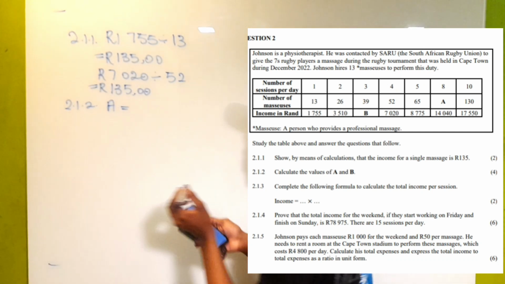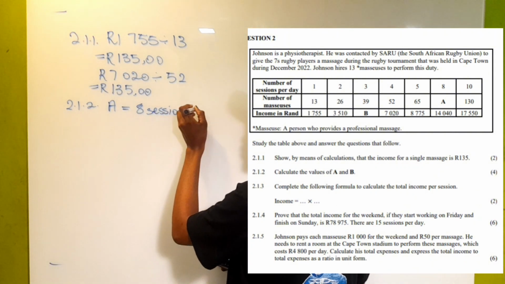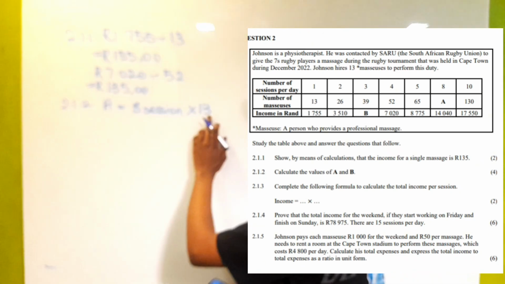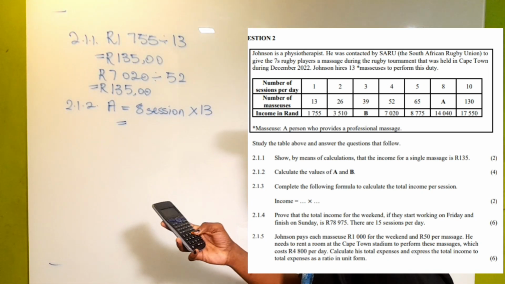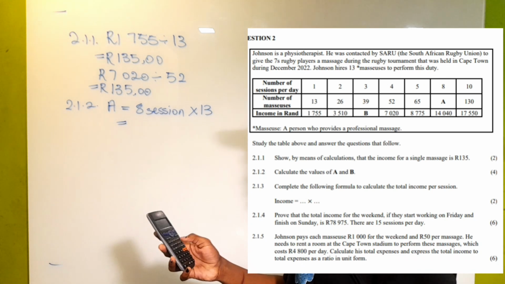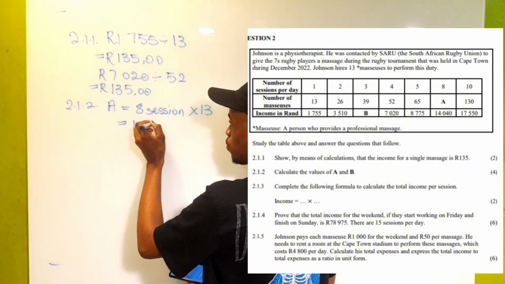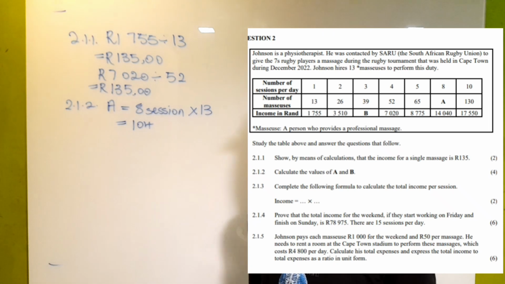So in this particular day, we had 8 sessions, right? So you're going to say 8 sessions multiplied by 13 resources, which is the number of resources per session. So 13 multiplied by 8 sessions gives us 104. So that means that on this day, 104 massages were performed in that particular day, right?